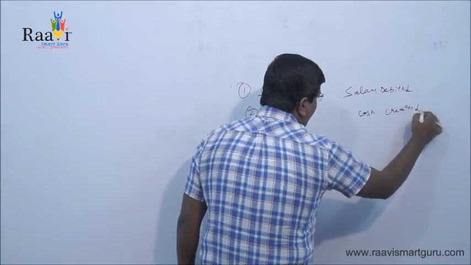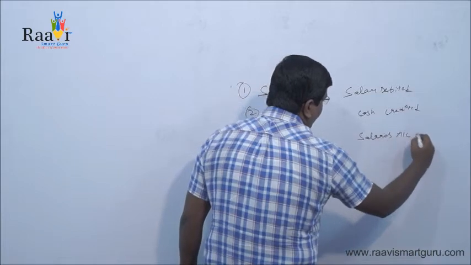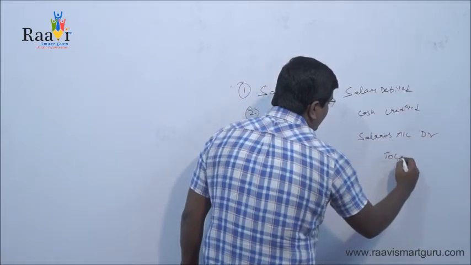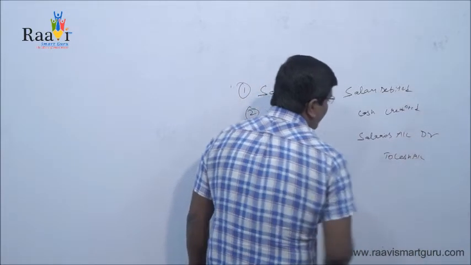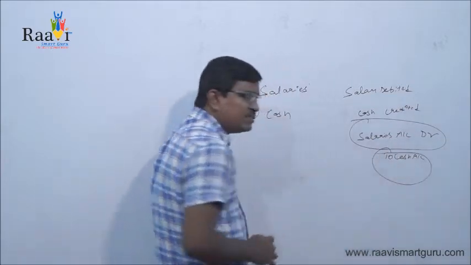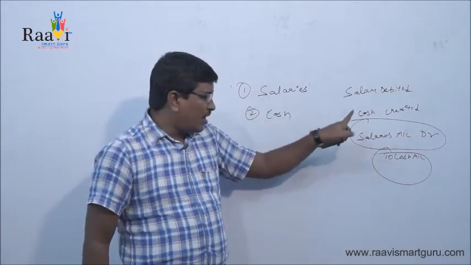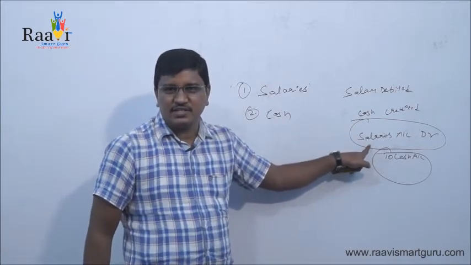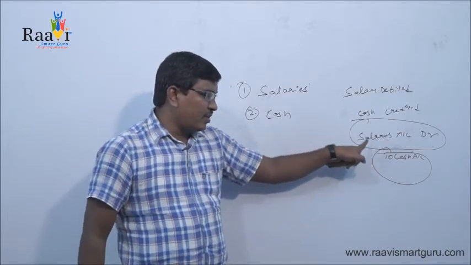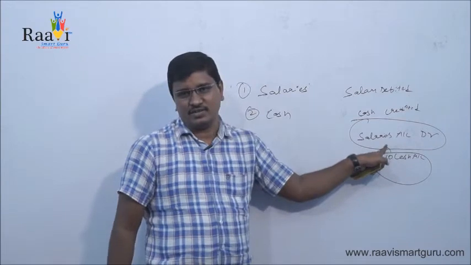And if you write the journal entry, it will be like this: salaries account debtor to cash account. Why did we write it like this? Salaries is an expense. All expenses should be considered as nominal account. The rule of nominal account says debit all expenses. So that's why we debited salaries.